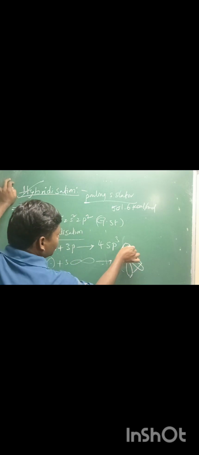This is called tetrahedral arrangement. One s orbital combines with 3 p orbitals to give 4 new identical sp3 orbitals. This phenomenon is called sp3 hybridization. Examples for sp3 hybridization: CH4, C2H6.